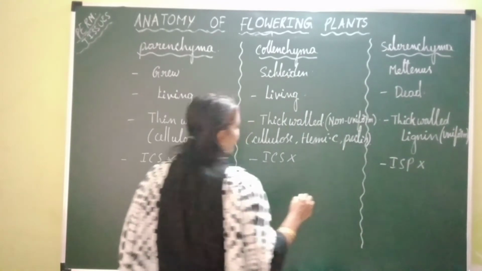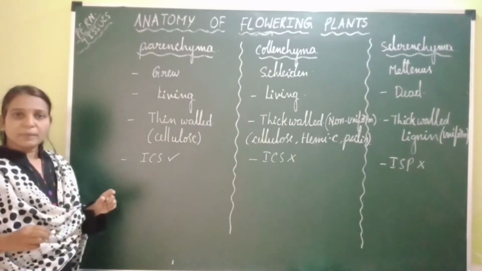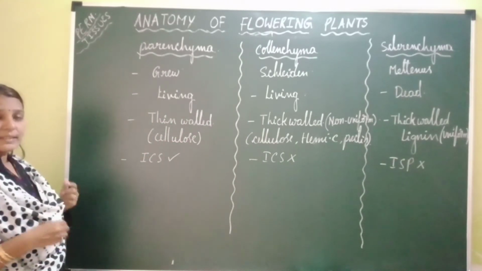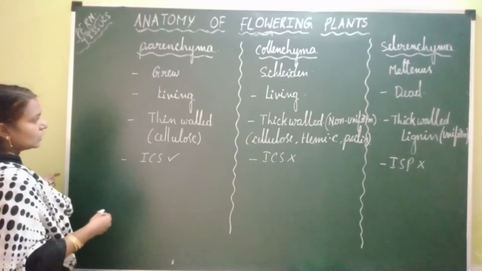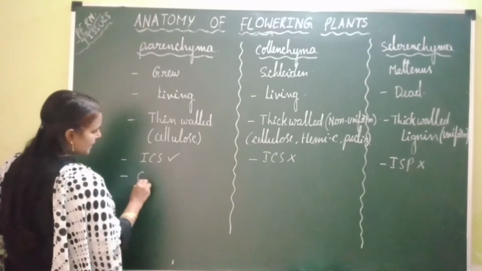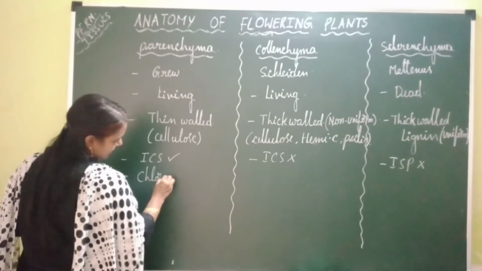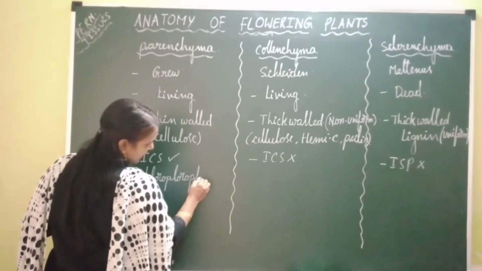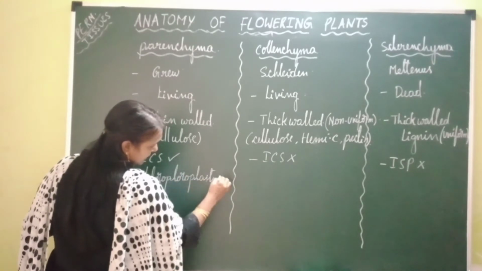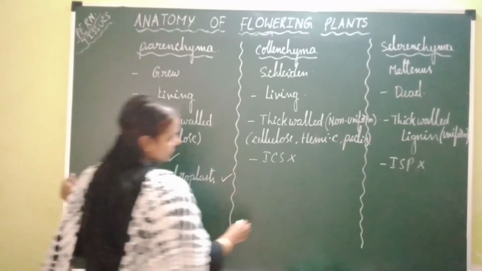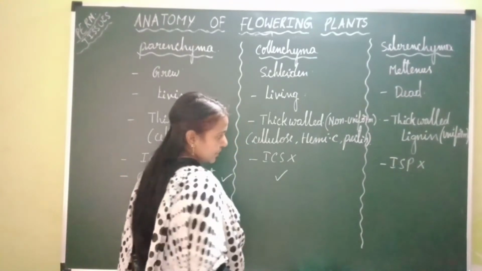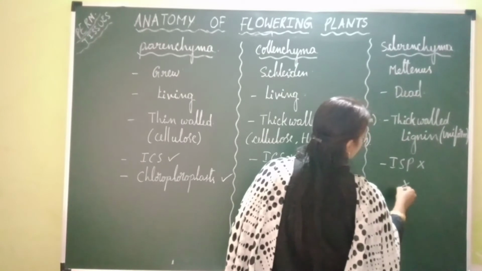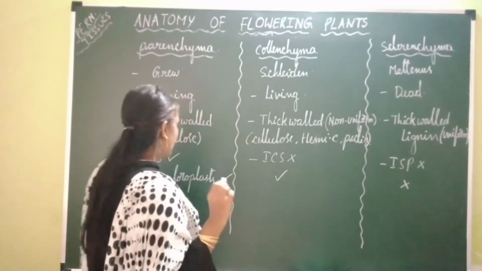Next, coming to whether chloroplasts are present or not. In parenchymatous tissue, chloroplasts may be present or absent, but generally chloroplasts are present. In collenchyma also, chloroplasts are present generally, but in sclerenchymatous tissue, chloroplasts are absent.